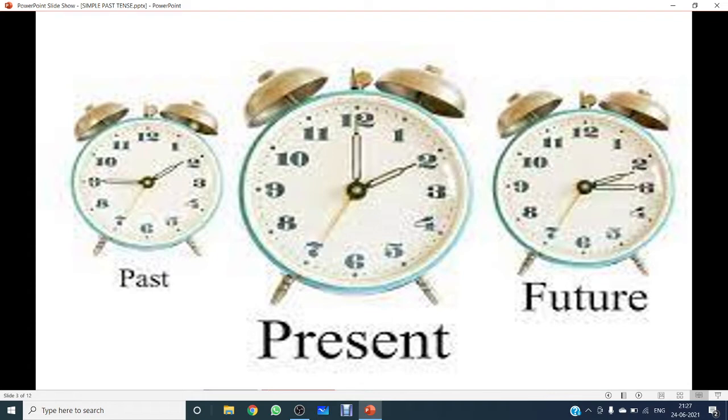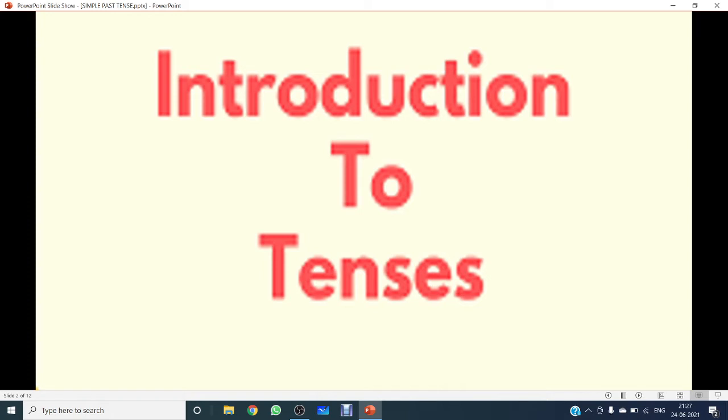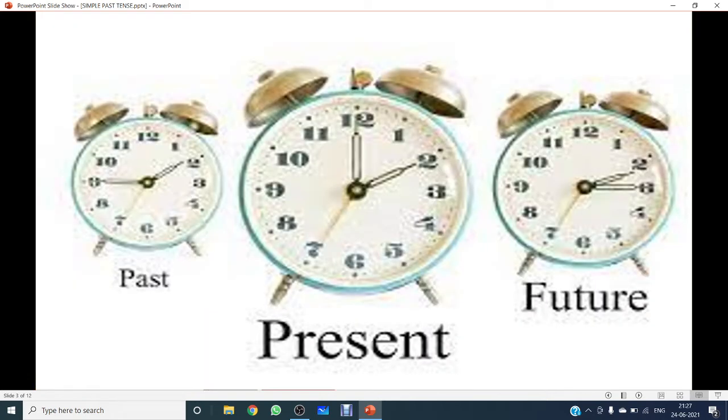Future tense denotes an action that is yet to happen. It might happen just the next moment. But when we are saying about it now at present, the sentence is to be referred as future tense. So that's what is present, past and future. Hope you all understood. We have done it beforehand also. This is a recapitulation going on. What is tense and what are the three kinds of tense?